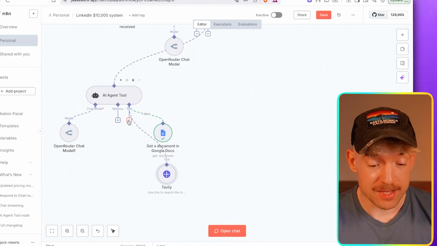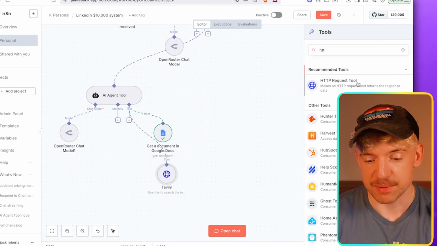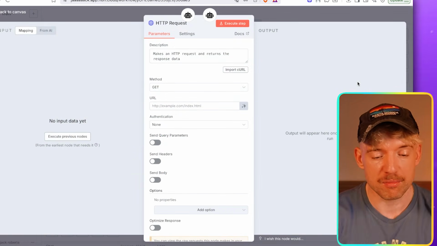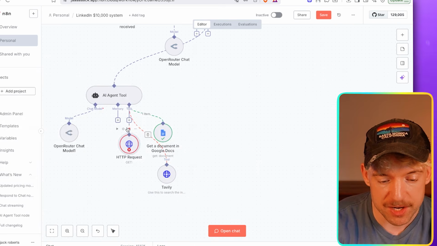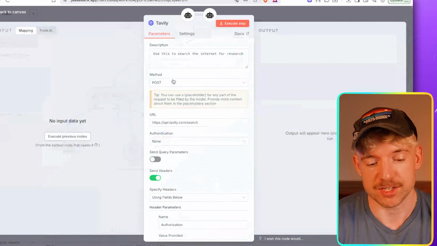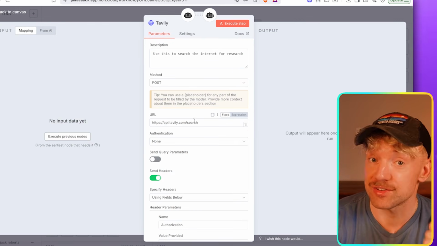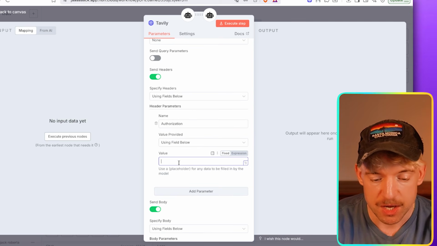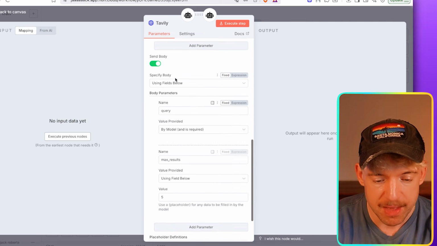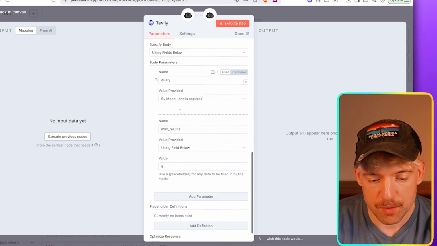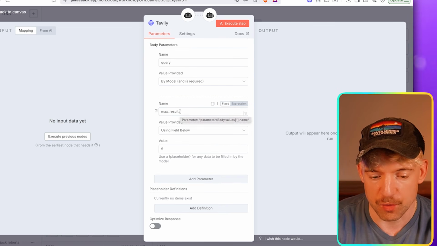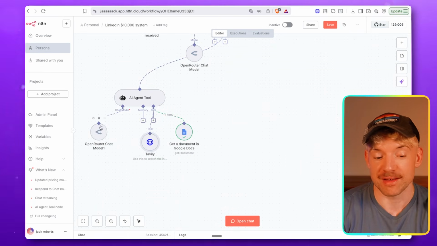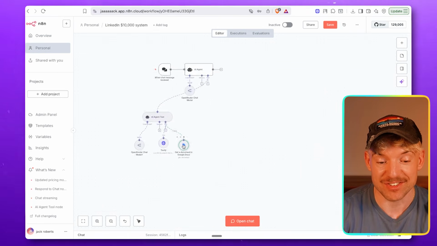All you're going to effectively do, guys, is come down to tool and type in HTTP request. If you don't know what that is, it's basically something that fires off and lets you make a request for something. Then you fill out some key information. Basically, it's a POST. You send it to this URL, and you're going to have authorization. You can just make a key for this. Your API key goes here in the value section. Then you've got the define by fields below, query by model. I'll let you copy all of that down right there, and then you put your API key in right there. Once you've done that, you've officially given it memory. And that is the AI agent tool, which is really cool.